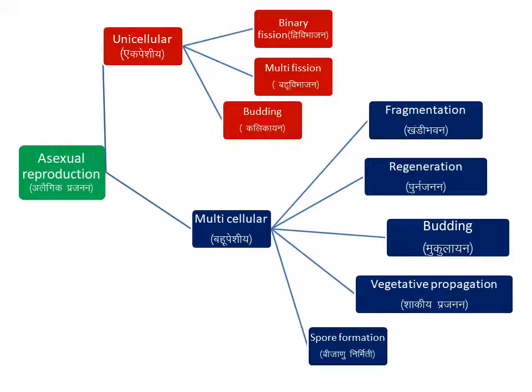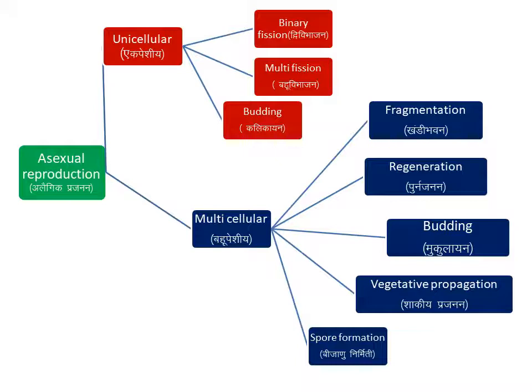Next one is vegetative propagation. Vegetative propagation takes place in plants. It mostly takes place in plants. I don't think it is observed in animals, or only very rarely. Most of the animals reproduce by budding, regeneration, fragmentation, these methods.